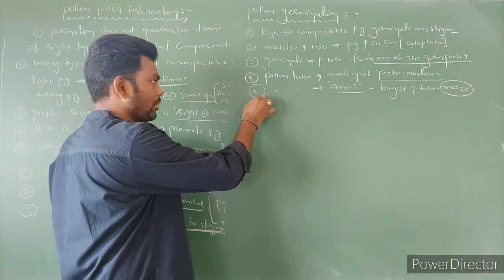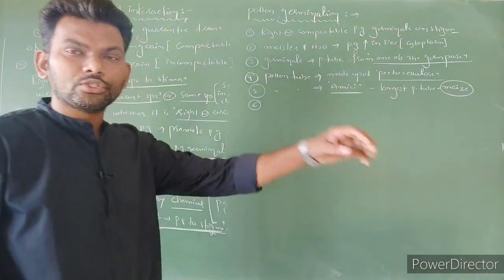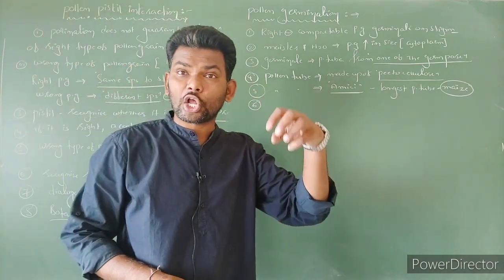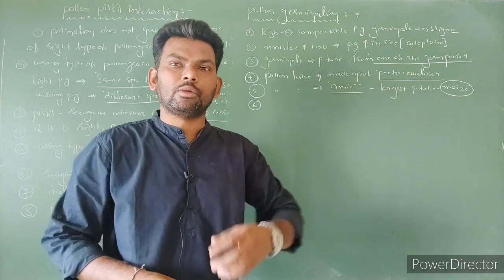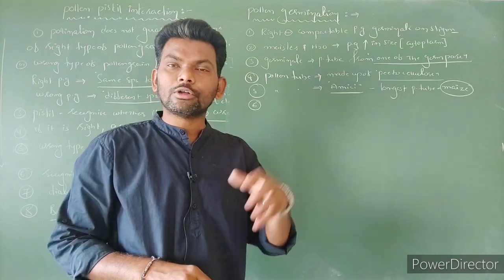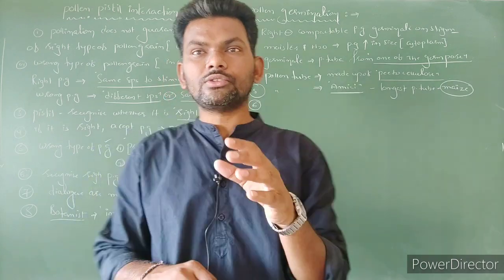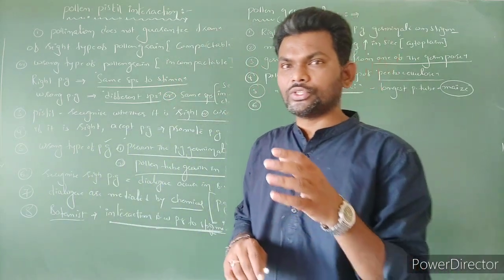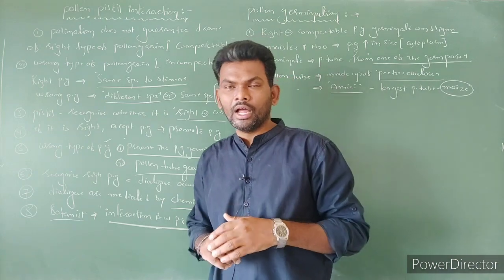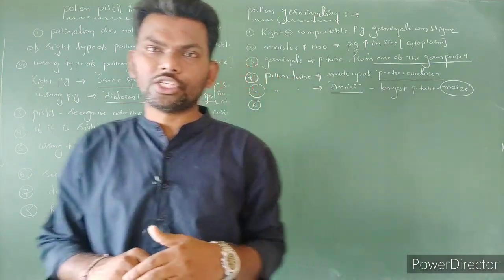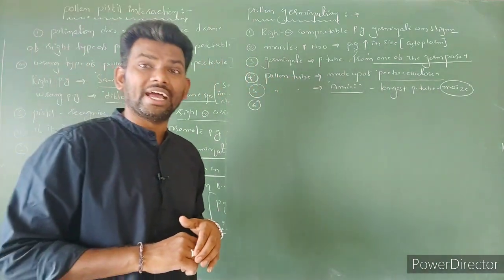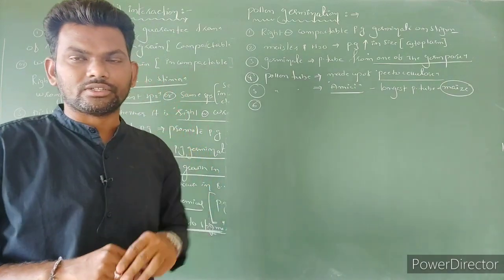Now the pollen tube is formed. After formation of the pollen tube, the content of the pollen grain is going to enter into the pollen tube. What is the content of the pollen grain? We know that already: in the majority of cases, 60% of angiosperm pollen grains are shed at a 2-celled stage, and the remaining 40% are shed at a 3-celled stage.